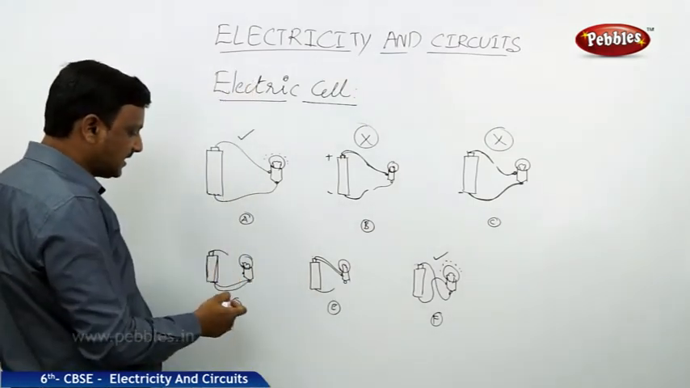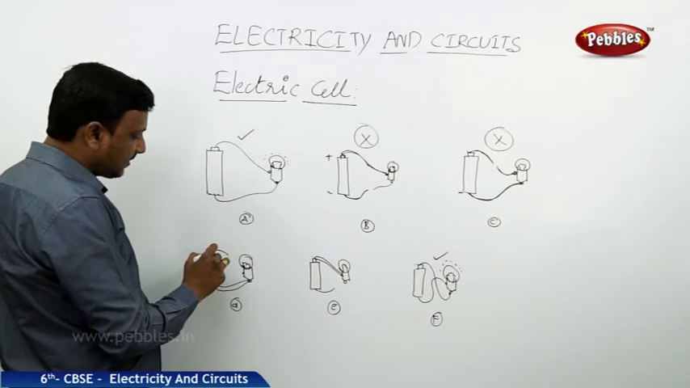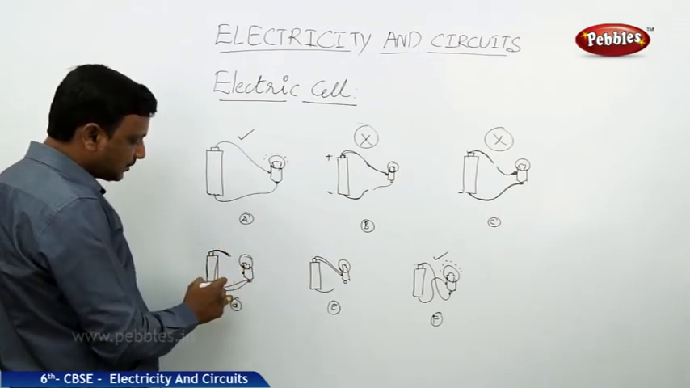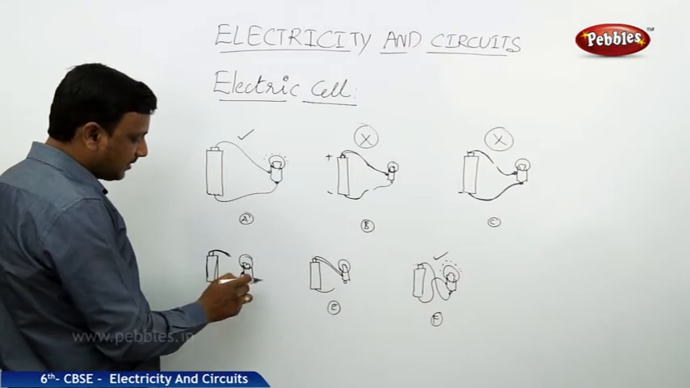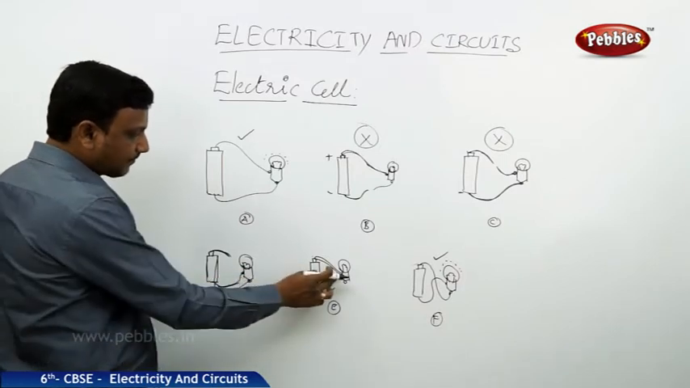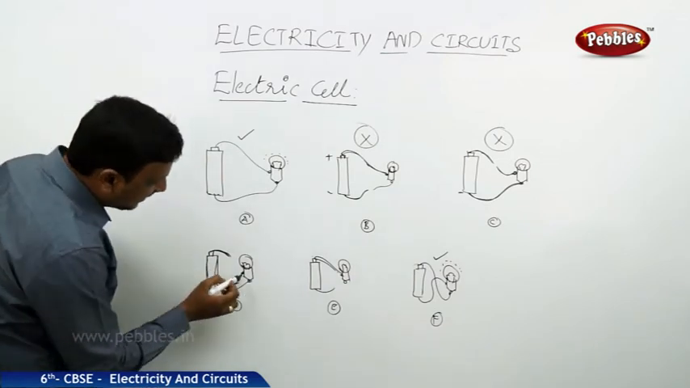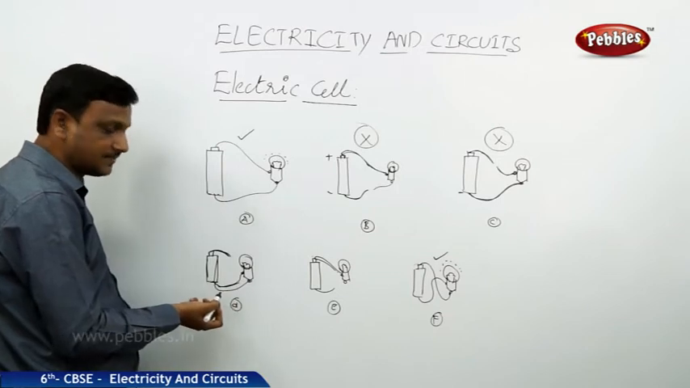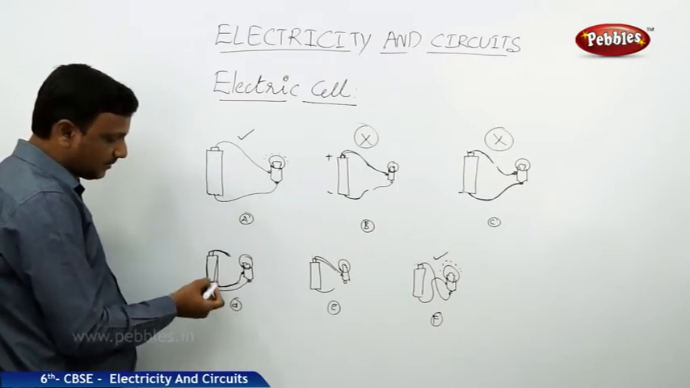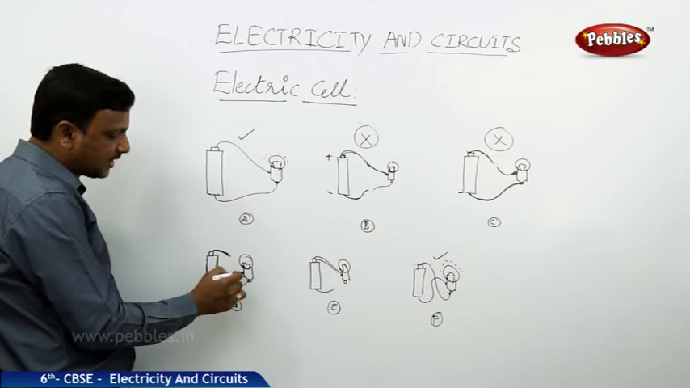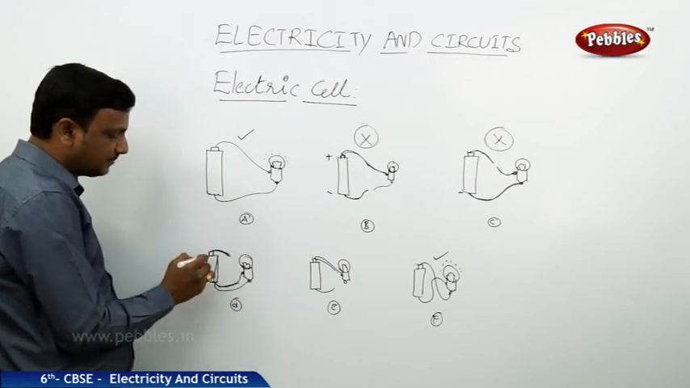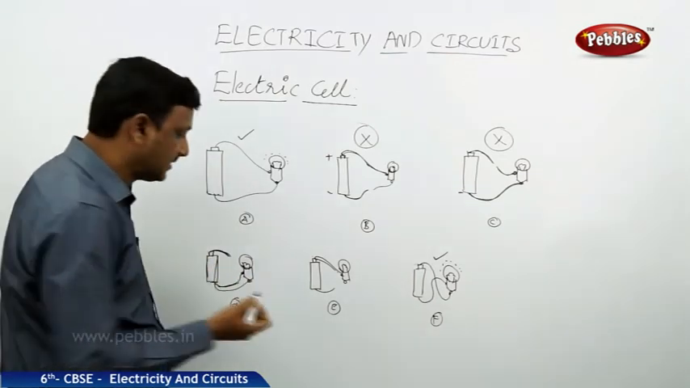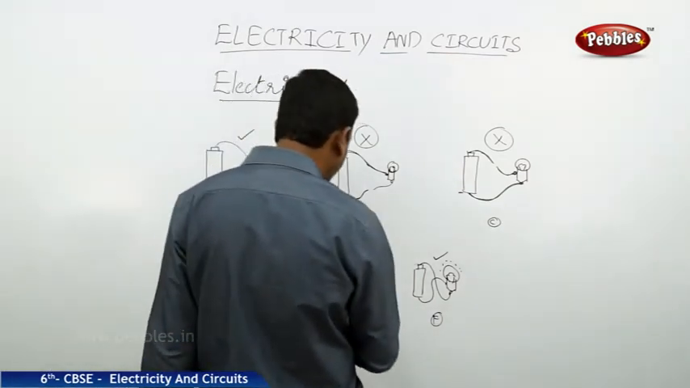Let's see the case of D. Here we find that there is a wire coming from the positive terminal, but it is not connected to the bulb. From the negative terminal, the wire is connected to 2 terminals of the bulb. In this case, there is no flow of electricity, right? Because one terminal of the bulb should be connected to the positive terminal of the cell and the other terminal of the bulb should be connected to the negative terminal of the cell. It's not done.